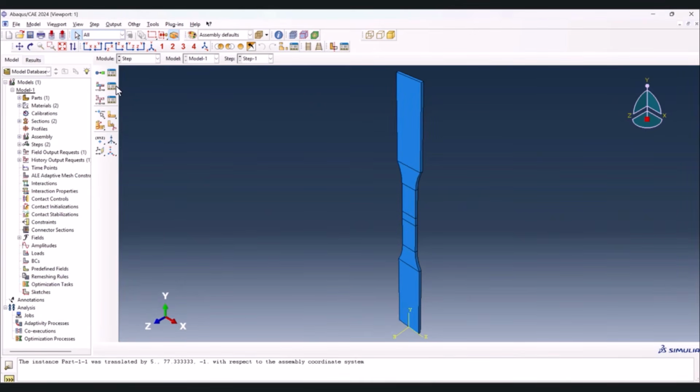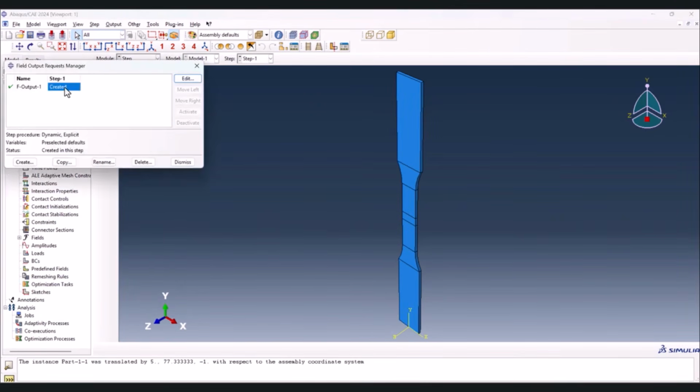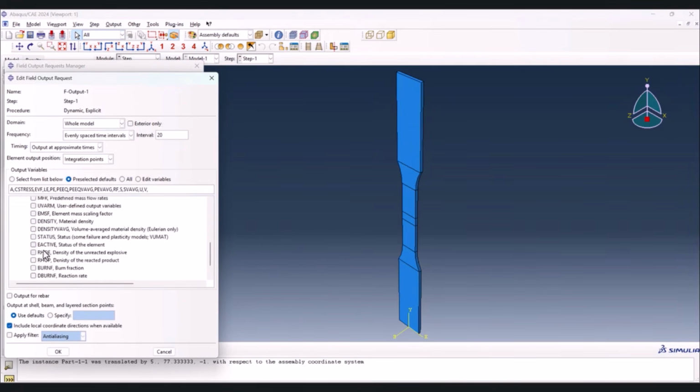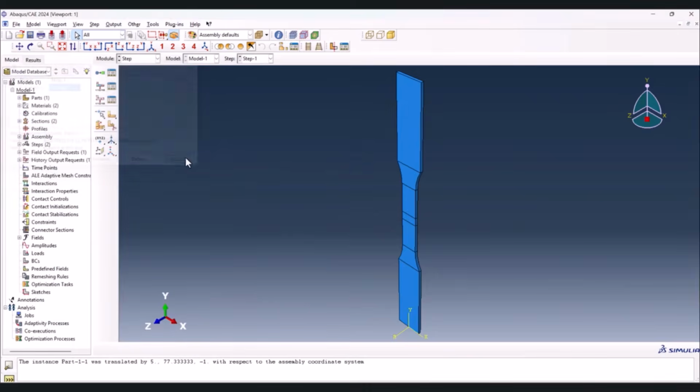Another important thing to do is to go to the field output manager, double click on this one, come here to the state and check the status. If you don't check the status, you won't see the separation or fracture visually. So click on OK, dismiss. Now we're done with this step.